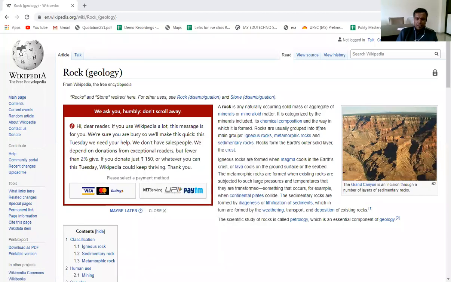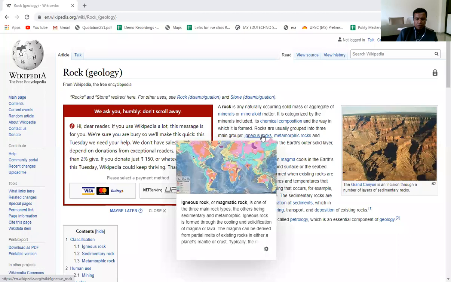So rocks are usually grouped into three main groups. One is called igneous rocks, another is called metamorphic rocks, and the third is called sedimentary rocks. So what do igneous rocks mean? The rocks which have been formed due to internal forces or the lava which is erupted from endogenetic movement, and also when the earth was solidified, the earth was on fire. So whatever matter was there at the time was in liquid form, and it got solidified.